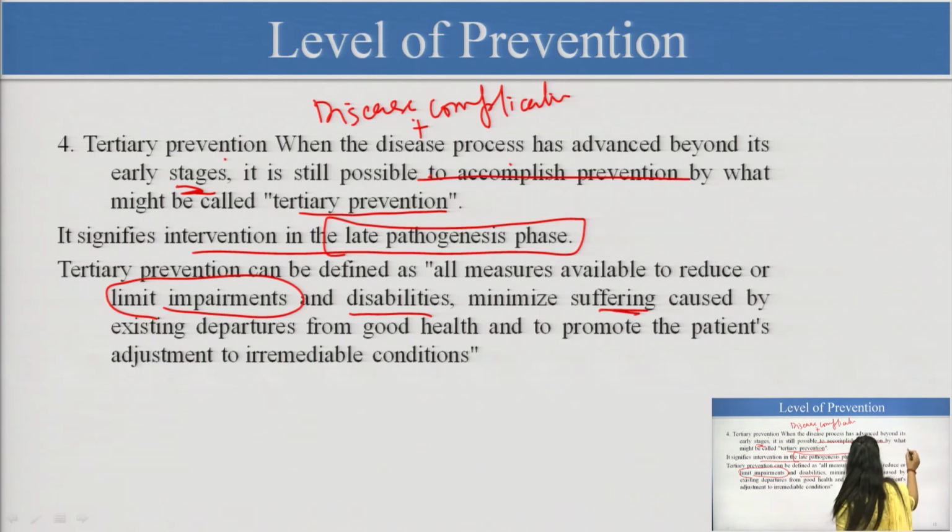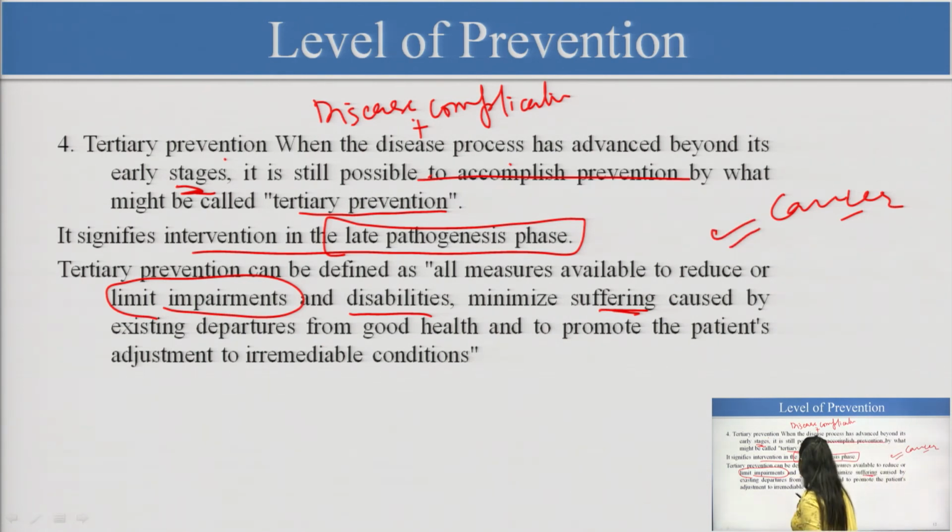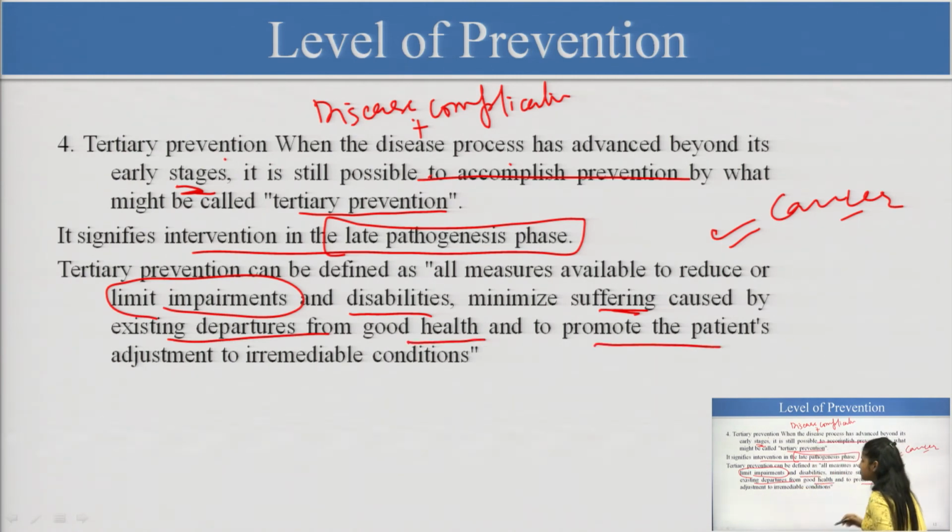There are some diseases like cancer, in phase 3 or 4, very severe diseases. So, we can treat those complications which are associated with these severe diseases. So, we can minimize the suffering caused by existing departures from good health. So, to promote the patients, and we can adjust them to irremediable conditions.